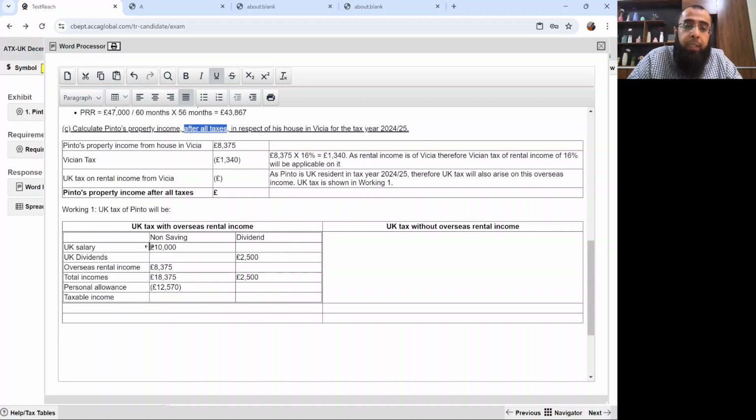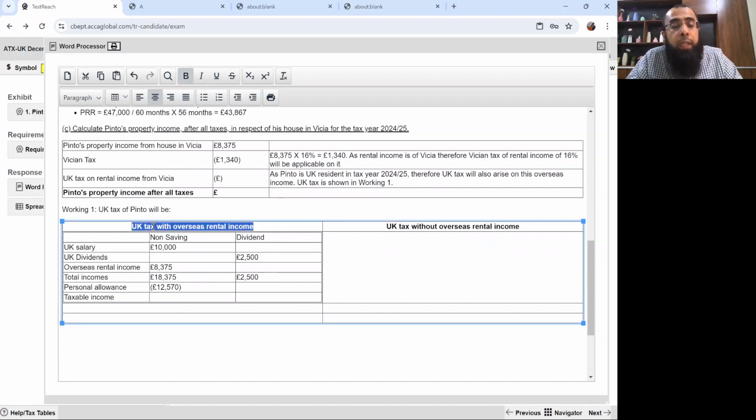So we calculate his UK tax with overseas rental income, then his UK tax without it. The incremental tax arising due to rental income will be our answer. This is the easiest approach to calculate the incremental tax on anything.